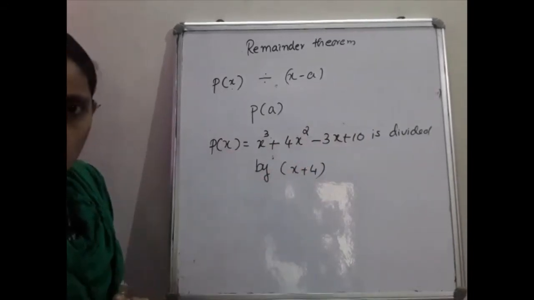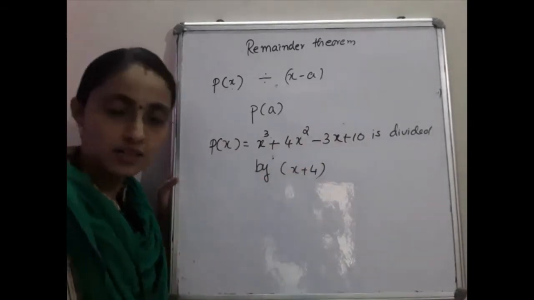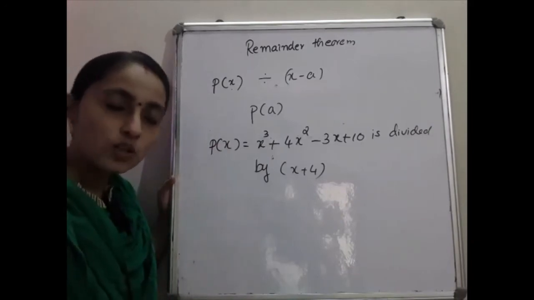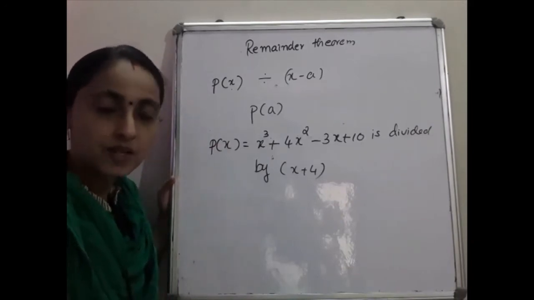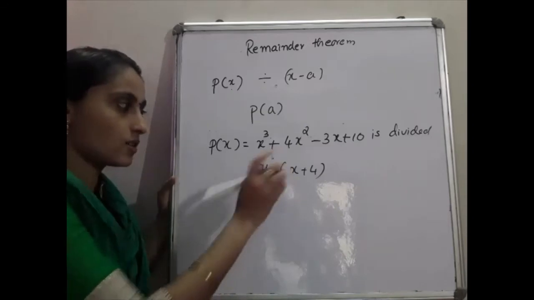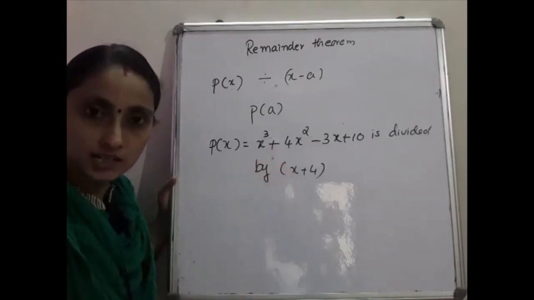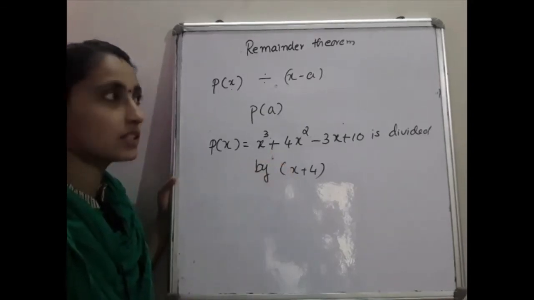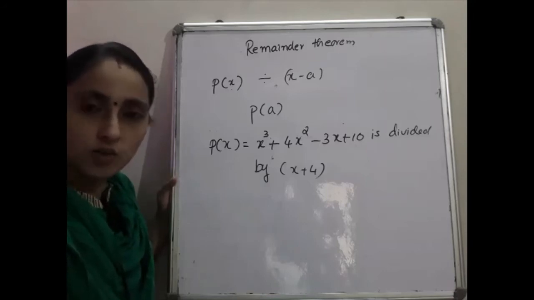So there are two methods you have to use: first the remainder theorem and then the long division method. Both ways you will get the same answer. By the remainder theorem, just one or two steps and you get the answer. But the division method is a lengthy process. That's the only difference.